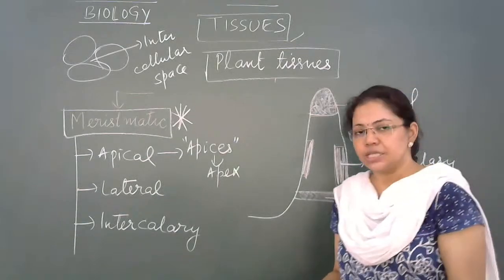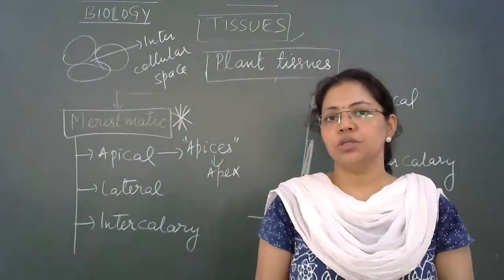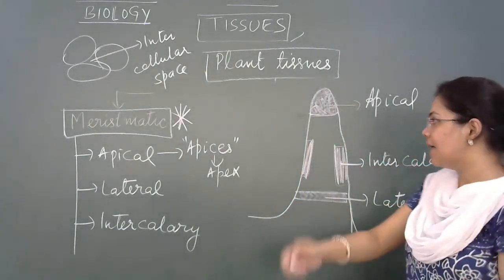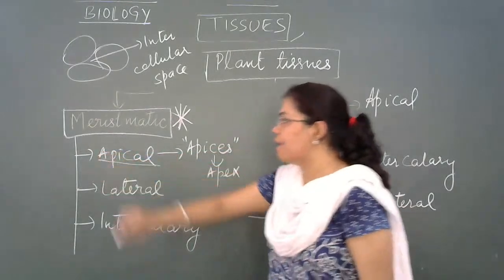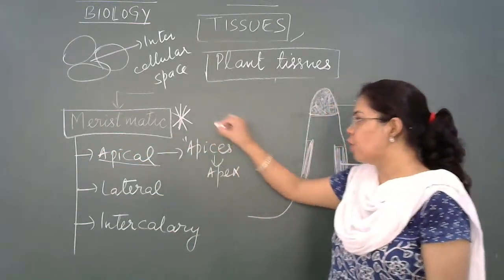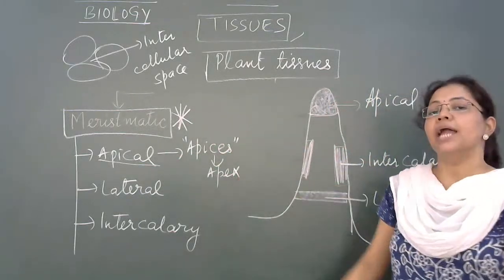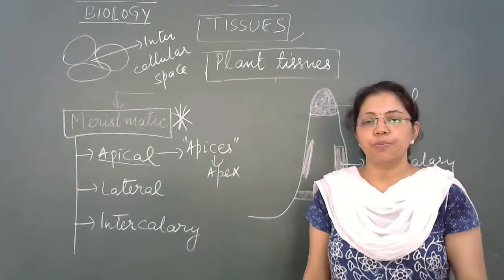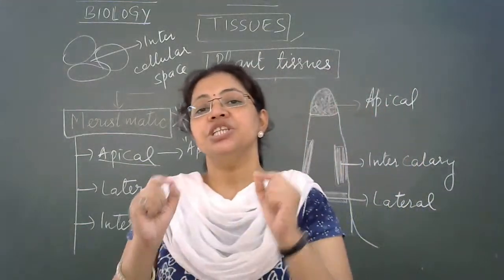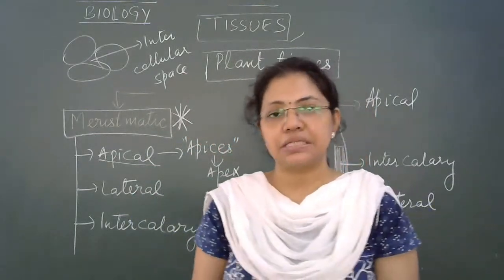Shoot stands for stem. तो जो plants की roots और shoots होती है, stems होती है, उनकी tip पर जो meristematic tissue present है, that is known as the apical meristem. So the plant meristematic tissue found in the tip of root and shoot is known as the apical meristem, right?